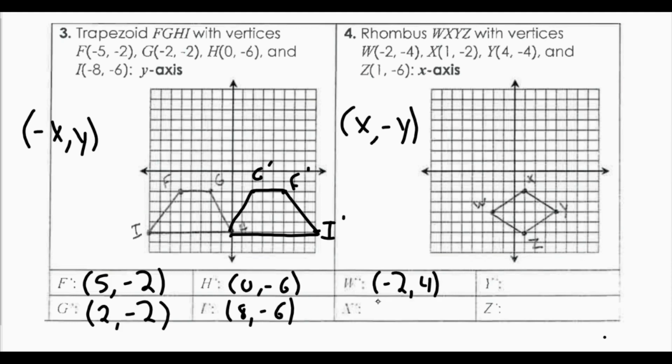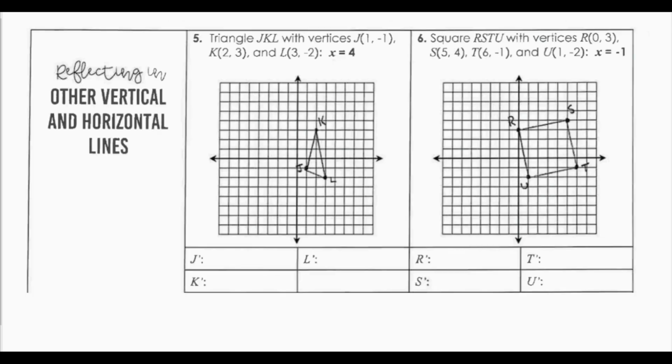And then X would be (1, +2). Y prime would be (4, +4). And Z prime would be (1, +6). So drawing in these coordinates, I would have the following image of rhombus W prime, X prime, Y prime, Z prime. Now if I want to reflect over other vertical lines and horizontal lines, I can reflect over x equals a number and y equals a number.